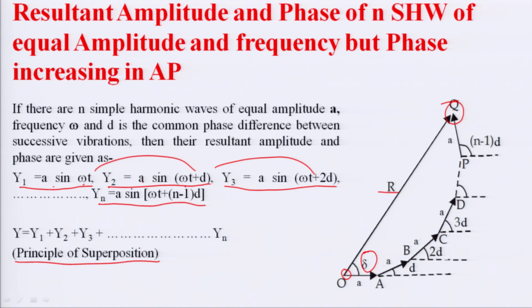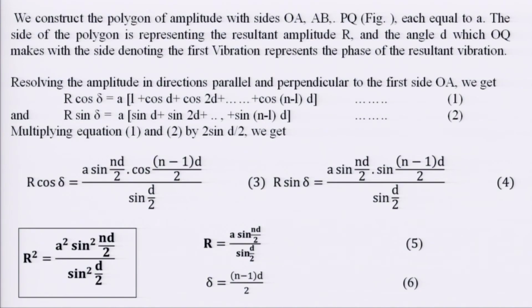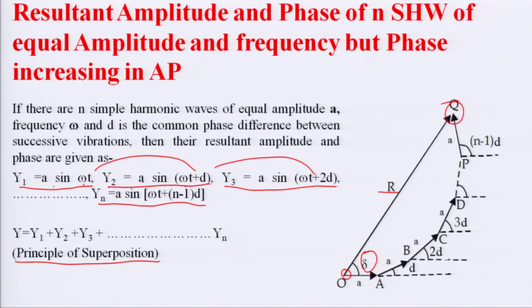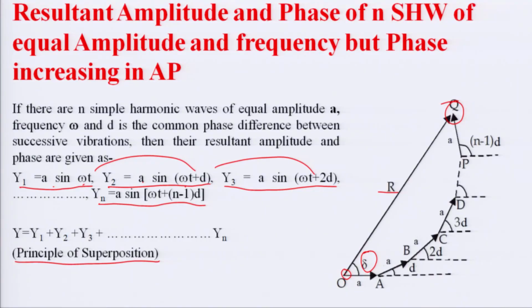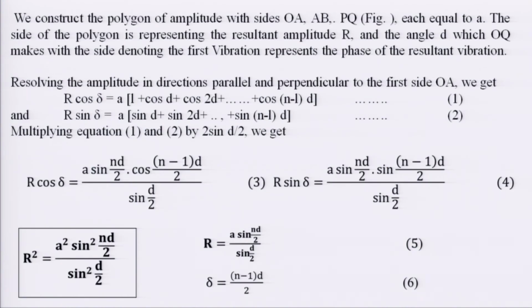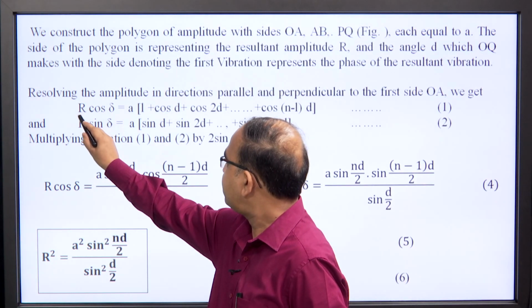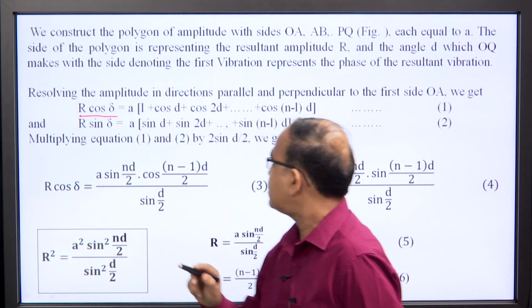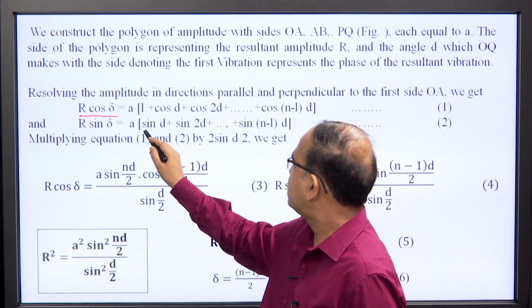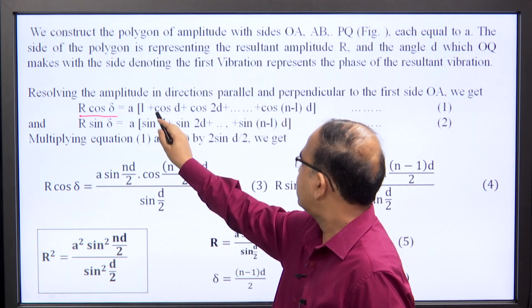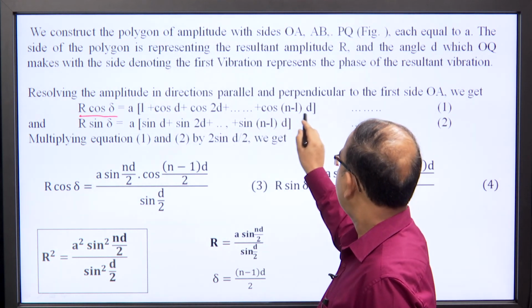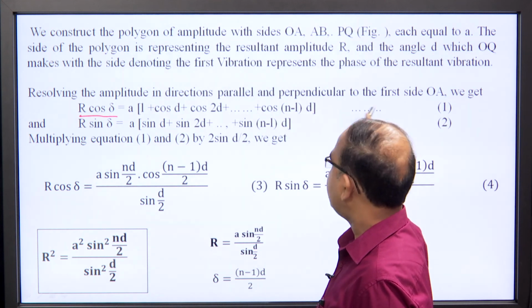To get the resultant, we simply resolve all these segments along the horizontal and vertical axis, and it can be written that the horizontal component of the resultant, R cos delta, is along the x axis, while the amplitudes along the x axis are a cos d, a cos 2d, a cos (n minus 1)d and so on.